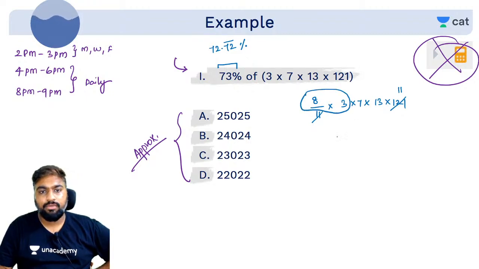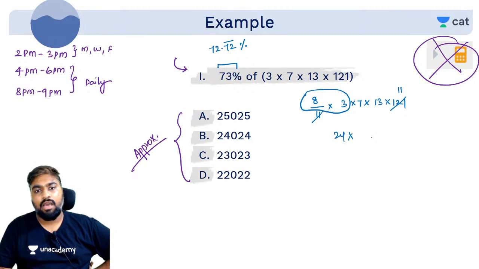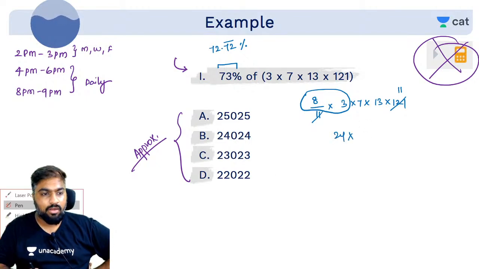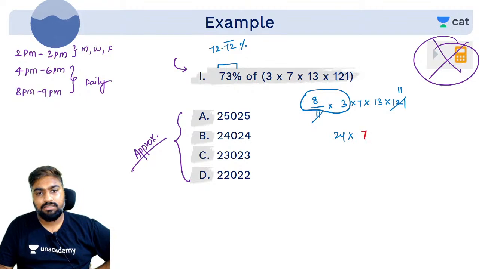8 into 3, 24. Now these numbers, these are called magic prime numbers. 7, 11, 13. These are called magic prime numbers. Why?